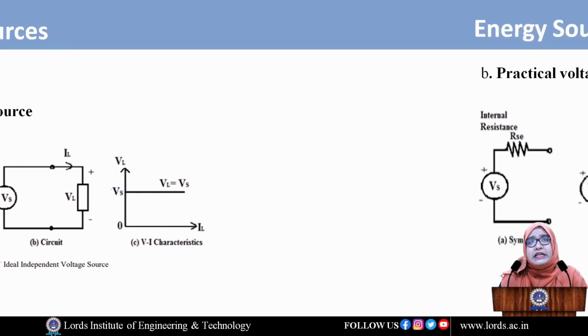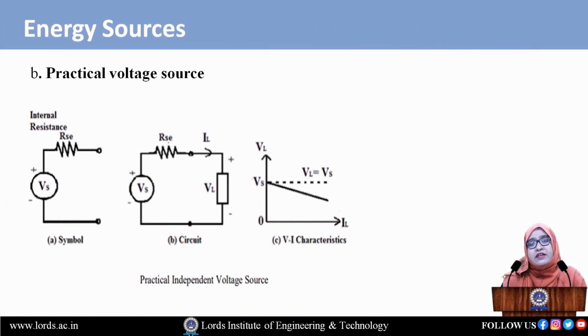Next we have the practical voltage source. Ideally, we are simply saying that RSC is equal to 0. Now come to the practical voltage source. Practically, some internal resistance should be present in a practical circuit. Compared to the ideal circuit, there is no internal resistance, so we simply say that RSC is equal to 0.